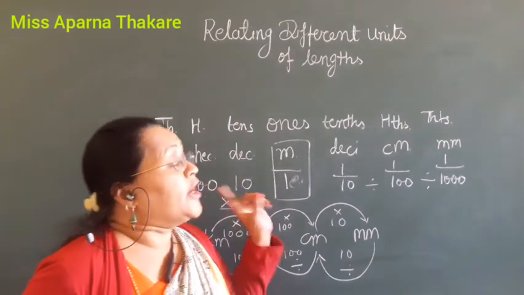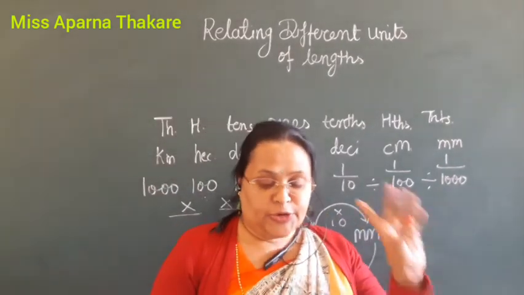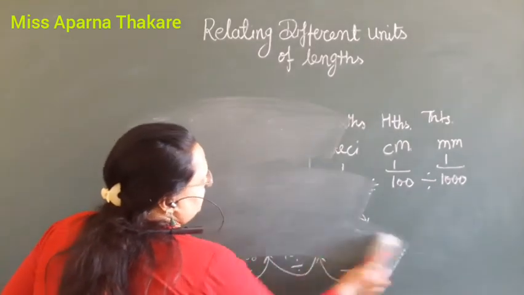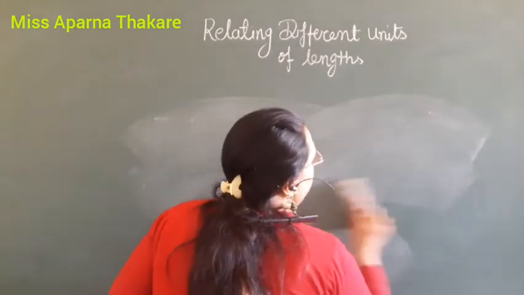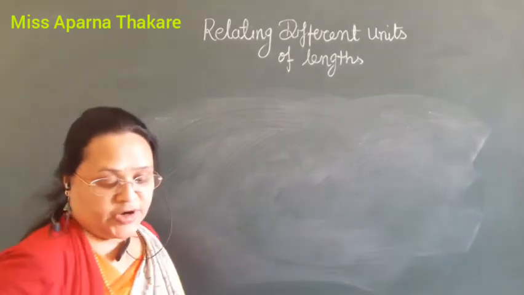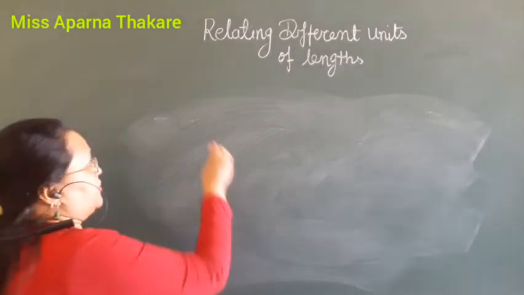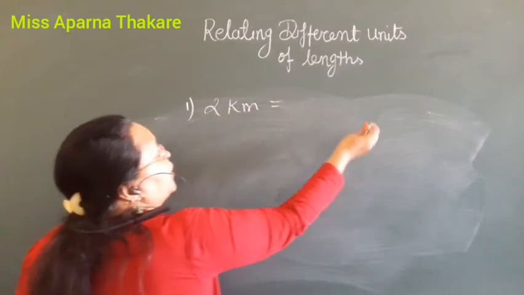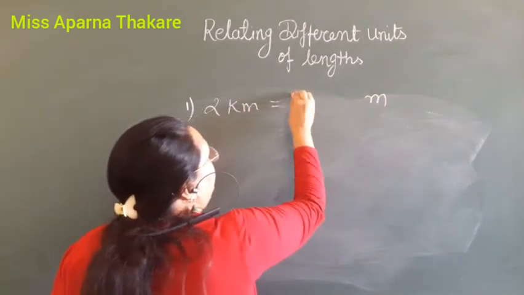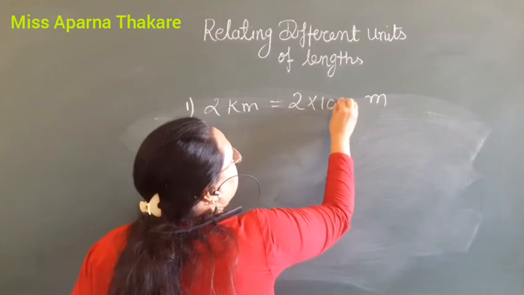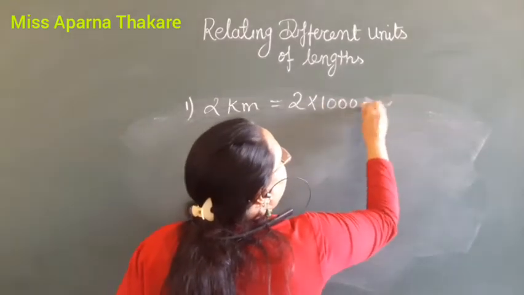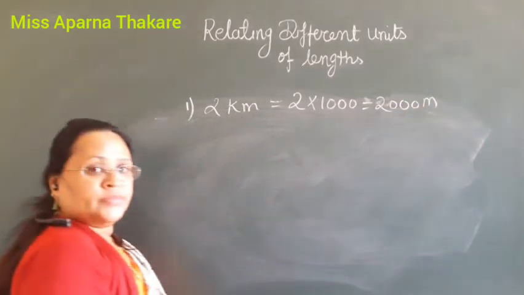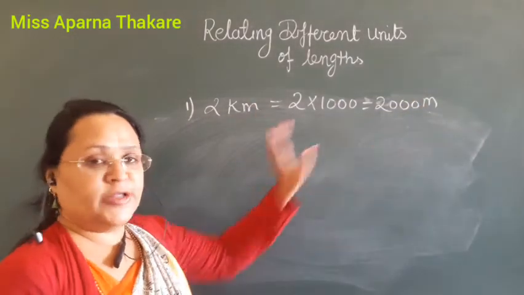When we convert into meter, it means 2 multiplied by 1000. So it is 2000 meter. Bigger to smaller.